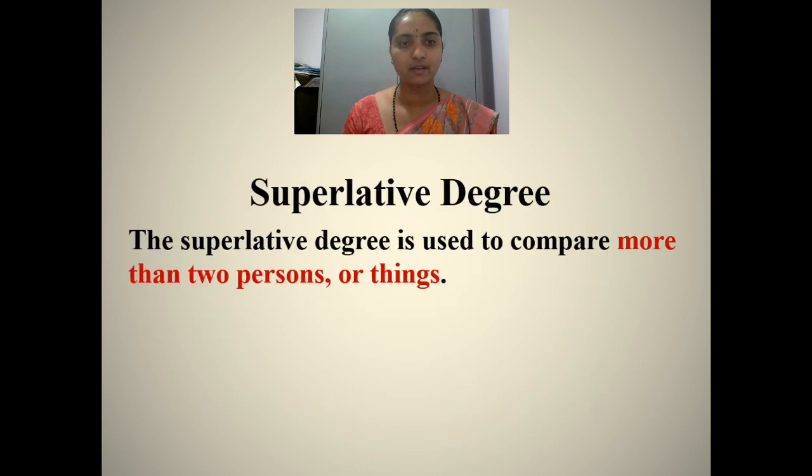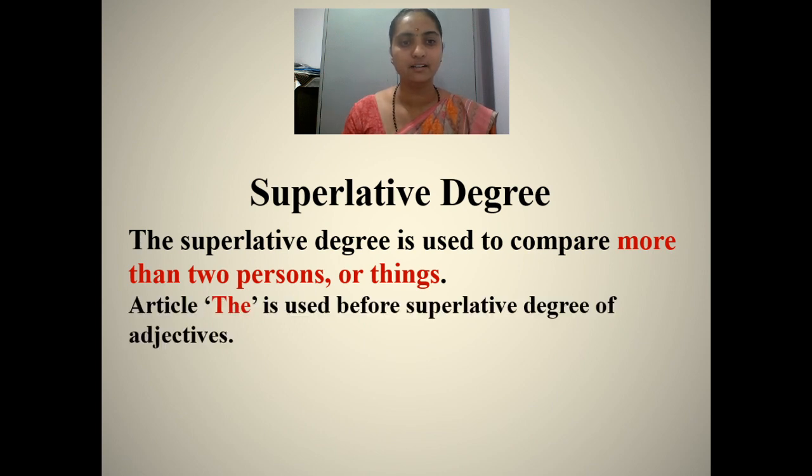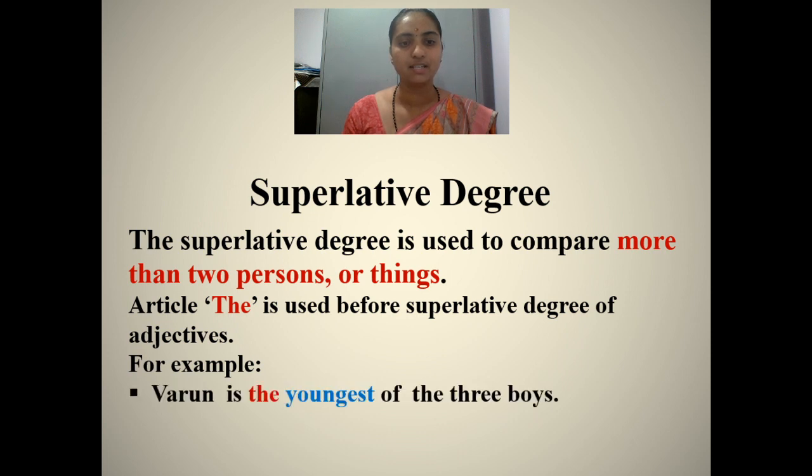Superlative degree. The superlative degree is used to compare more than two persons or things. Article the is used before the superlative degree of an adjective. For example, Varun is the youngest of the three boys. Youngest is the highest degree of an adjective used for comparing more than two nouns.